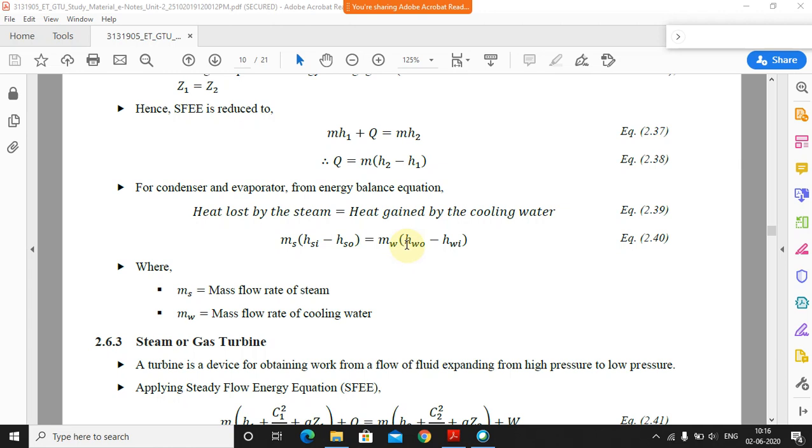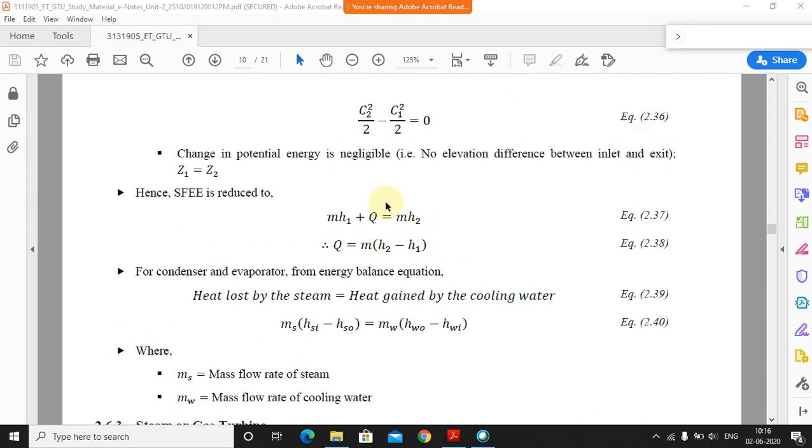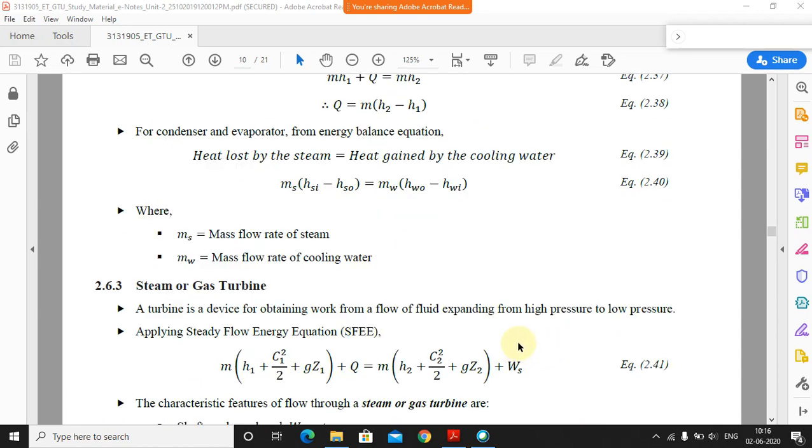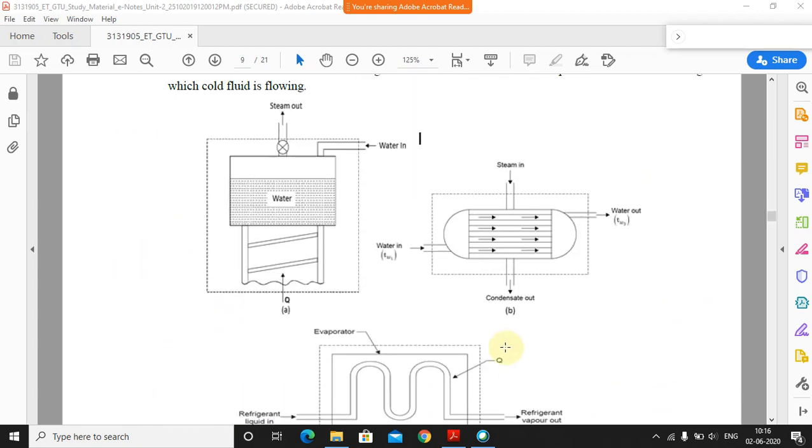Okay, so basically this is the formula to calculate the heat loss. Whatever the heat loss is happening in both, we can find it out by using this formula. This equation is applicable for the condenser and the evaporator. Whereas this is a general equation. So if you have both the enthalpies, H2 and H1, you can calculate Q directly. Otherwise you have to go with this formula. Is it clear? The simple thing is there.